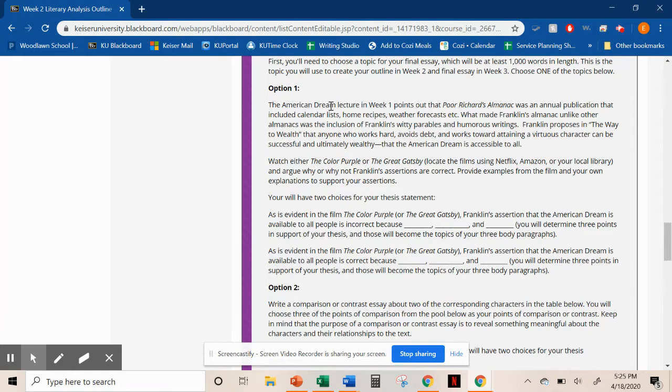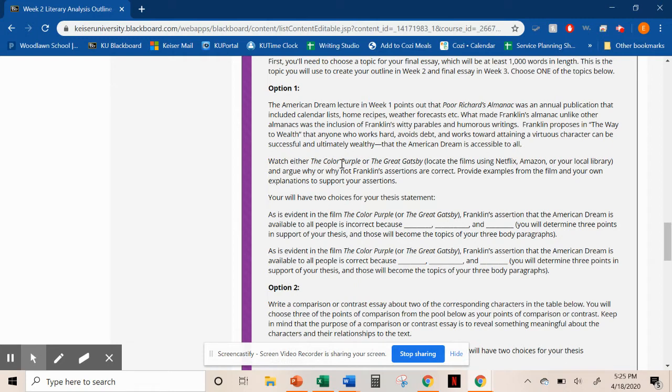So option number 1 is the American Dream. Lecture in week 1 points out that Poor Richard's Almanac was an annual publication that included calendar lists, home recipes, weather forecasts, etc. What made Franklin's Almanac unlike other almanacs was the inclusion of Franklin's witty parables and humorous writings. Franklin proposes in The Way to Wealth that anyone who worked hard, avoids debt, and works towards attaining a virtuous character can be successful and ultimately wealthy. That the American dream is accessible to all. Right? So we're dealing with this particular question in option 1.